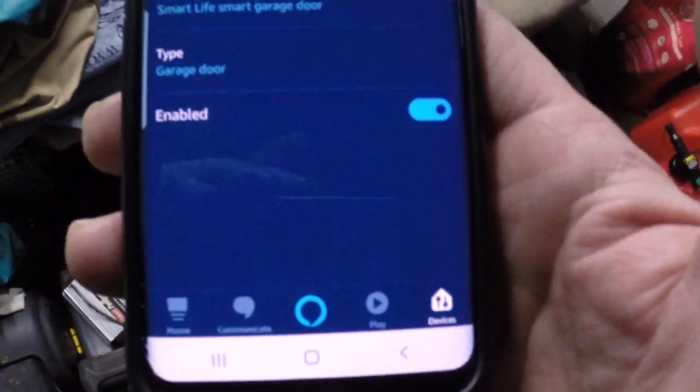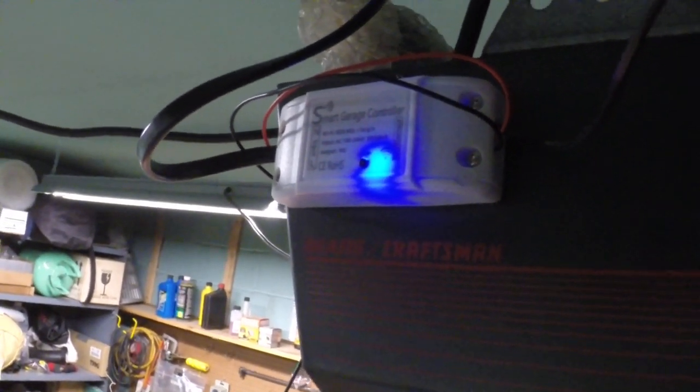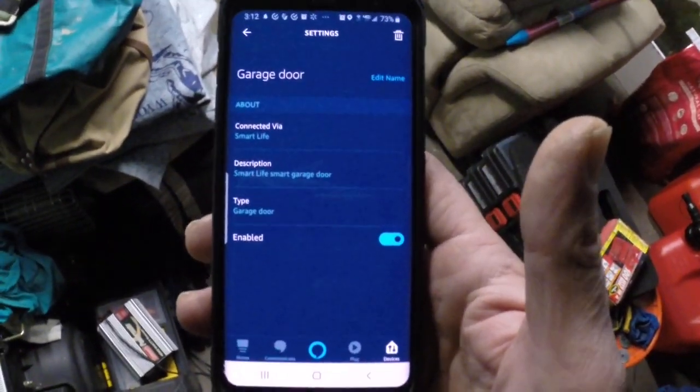Okay. Now the light turned red when the door was open and blue when the door was closed. I think that might be part of the problem.